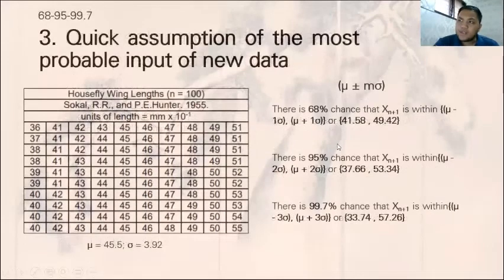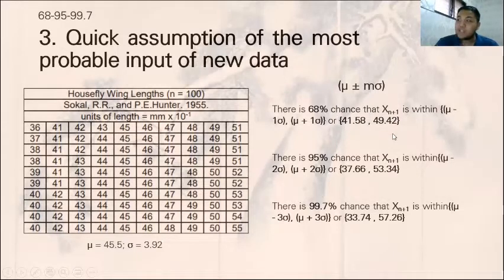So what's the third one? The third is a quick assumption of the most probable input of new data. We are given already the data set and the mean and the standard deviation. So what if there's another data that will be coming from another source? It is presumed that there's a 68% chance that the new data is within 41.58 to 49.42.